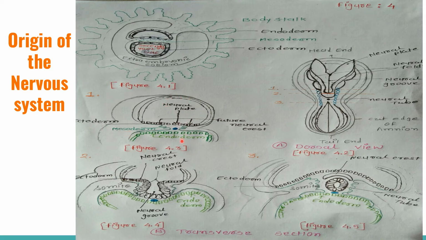The plate folds inward and forms a longitudinal groove called the neural groove. See figure 4.4. The raised edges of the neural plate are called neural folds. As development continues, the neural folds increase in height and meet to form a tube called the neural tube. You can see figure 4.5, where the neural tube has developed.